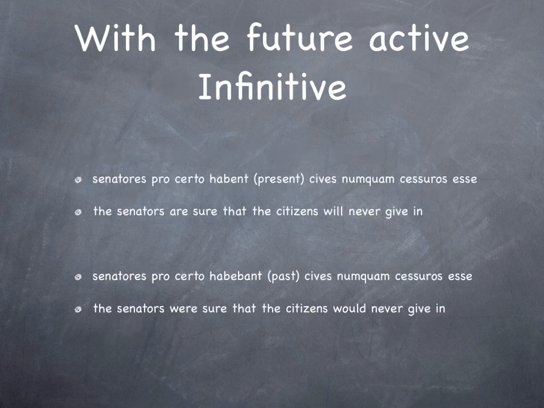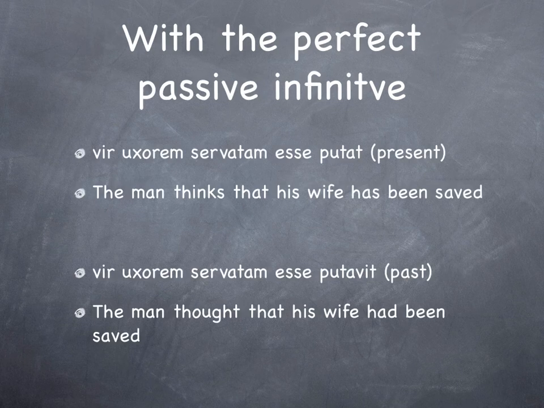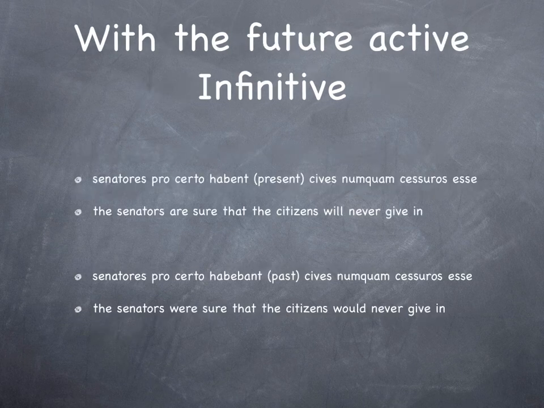This one we've got the future active infinitive. The senators know for certain that the citizens are never going to give in. So for this bit, think to yourself, what is this statement? What is this knowledge that they have? This knowledge for certain that they know? This certainty. And this certainty is that never in the future are they going to give in. So it is going to be a future infinitive.